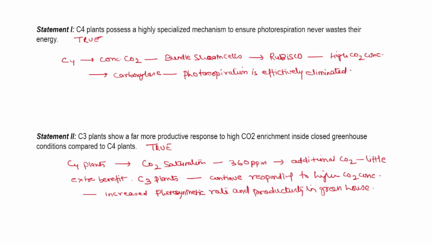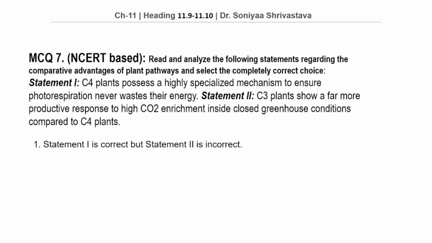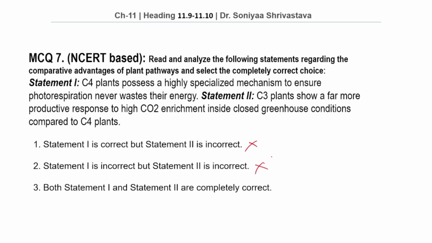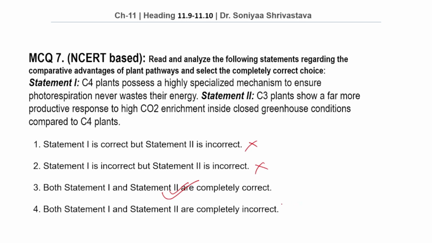Now let's see our options. Option number 1. Statement 1 is correct, but statement 2 is incorrect. This is wrong. Option number 2. Statement 1 is incorrect, but statement 2 is incorrect. This is also wrong. Option number 3. Both statement 1 and statement 2 are completely correct. Yes, this is our answer. Option number 4. Both statement 1 and 2 are completely incorrect is also a wrong option.